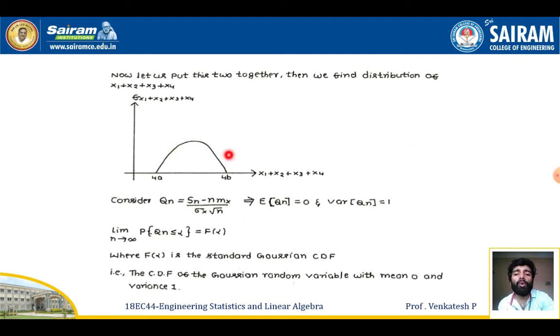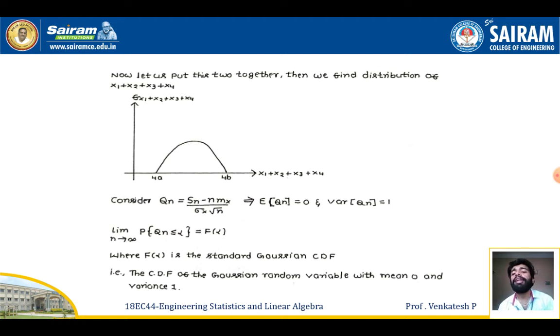This can be noted as a bell-shaped curve, and this is clearly a normal or Gaussian distribution. Hence I'll have the equation Qn equal to Sn minus n times the mean of the random variable x, divided by the standard deviation of x times the square root of n. Since for the standard Gaussian random variable the expectation is equal to 0 and the variance is equal to unity, if I apply the expectation to this curve, I will obviously get 0, and the variance for this curve will be equal to unity.